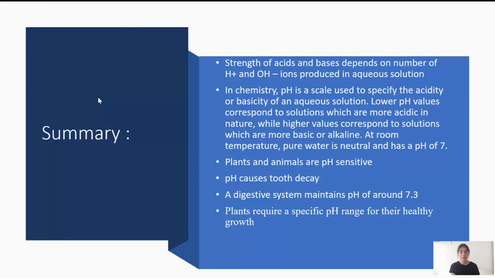We know that plants and animals require a certain neutral pH range for survival, and we are pH sensitive. A decrease in the pH of our mouth will cause tooth decay. Calcium phosphate that our tooth enamel is made of will start to corrode. Our digestive system has to maintain a pH of around 7.3, and when excess acid is produced by our stomach, we need to take antacids that will neutralize the excess acid. Plants require a specific pH range for healthy growth, especially crops, and that is how pH is important in our everyday life.